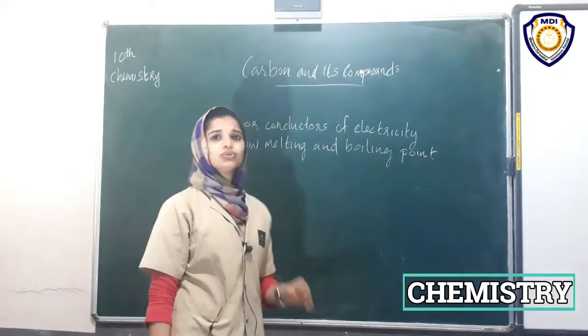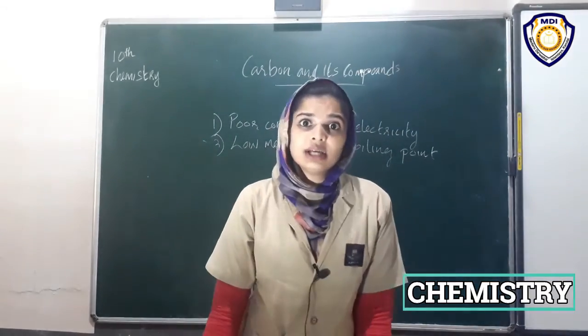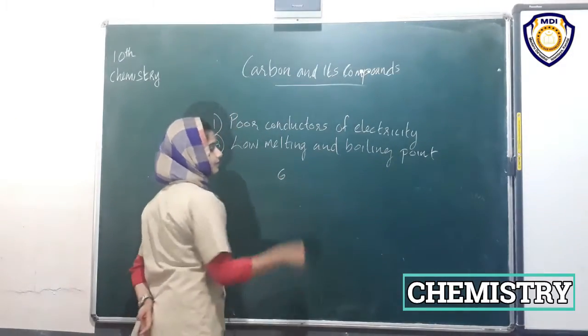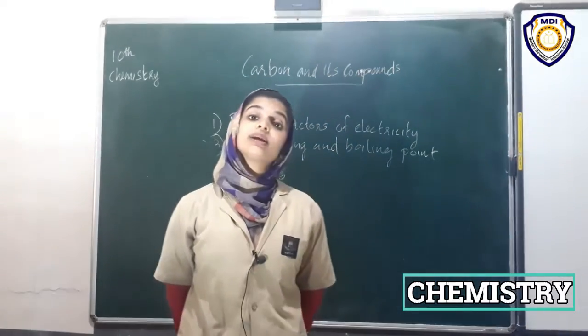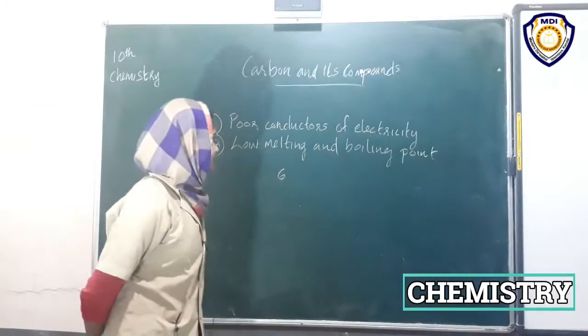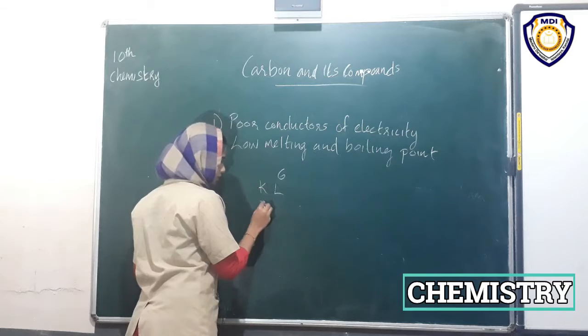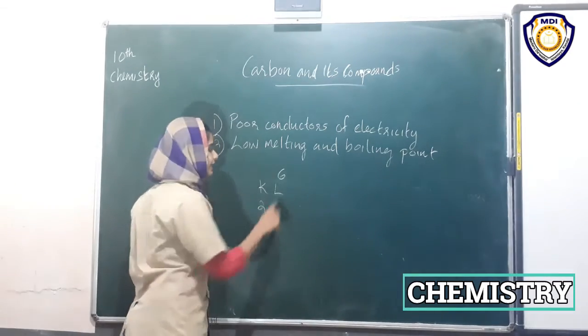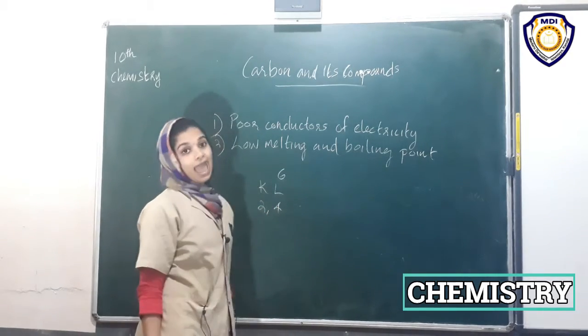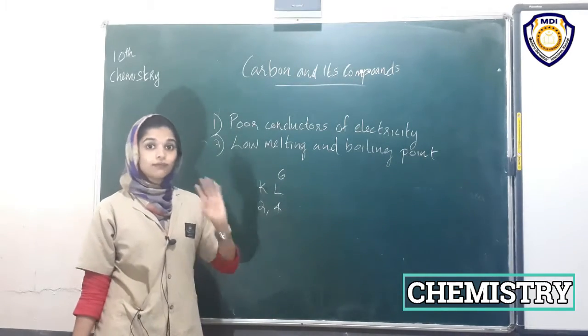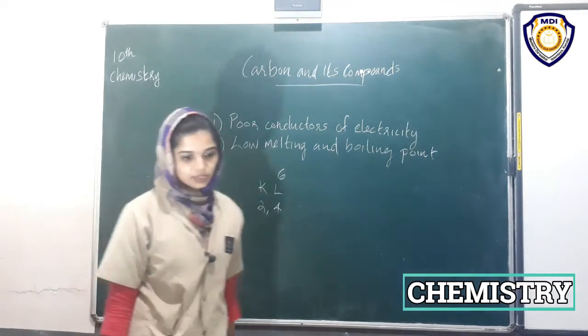What do you know about carbon? Yes, the atomic number of carbon is 6. Then the distribution of electrons will be K L: 2 electrons in the K shell and 4 electrons in the L shell. So, in the valence shell, the outermost shell, there are 4 electrons.